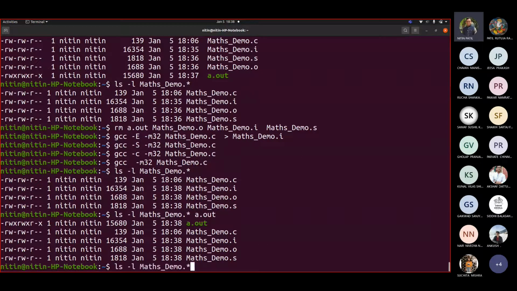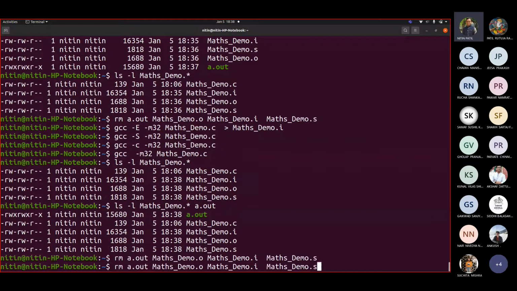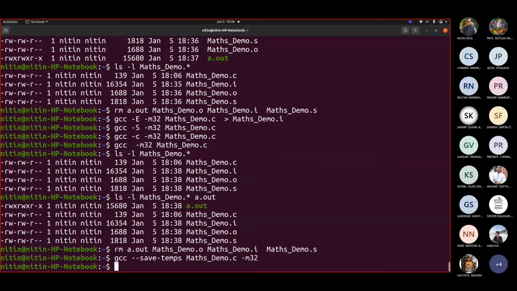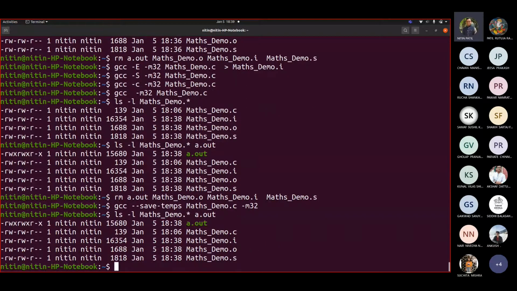Now if I remove them and if I want to generate them in a single shot, how can I do that? Simply write gcc -save-temps your program name match demo.c -m32. Now if you see, in one shot you got all. See the difference? They were manually created by us, correct?